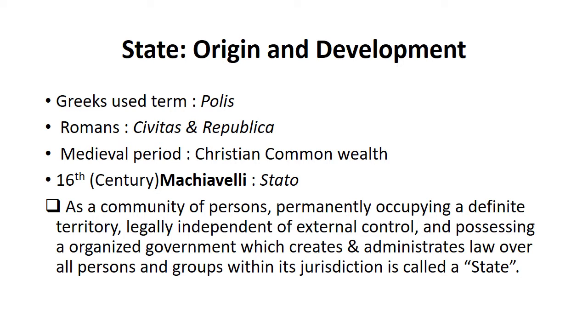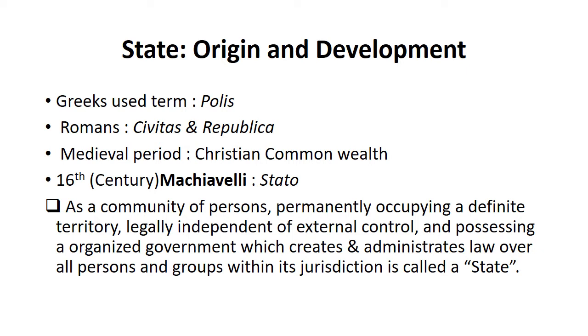I mean, the church had some sort of control over different organs of the state. So in the medieval period, it was the Christian Commonwealth which used the term state for the first time. Then in the 16th century, Niccolo Machiavelli, the Italian political philosopher, used the word stato in his book, and it was he who actually used the term state in modern or contemporary political science, we say.